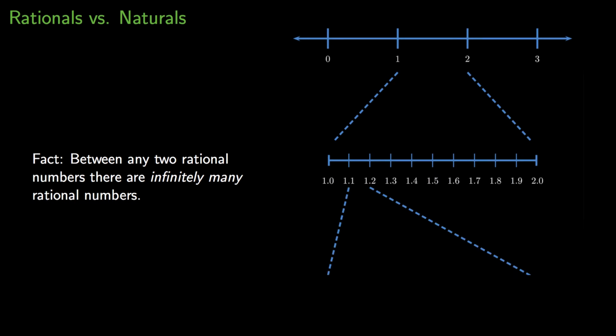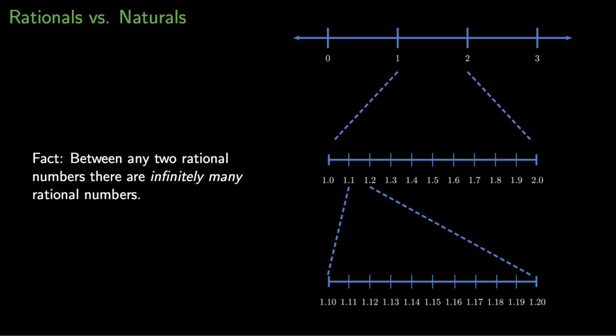You could blow up each of those subintervals even more, and you could write decimal numbers with 2 decimal places to the hundredths place. And you don't ever have to stop doing that. And so between any two rational numbers you like, you can always blow up that number line and write more and more rational numbers in between just by adding decimal places.